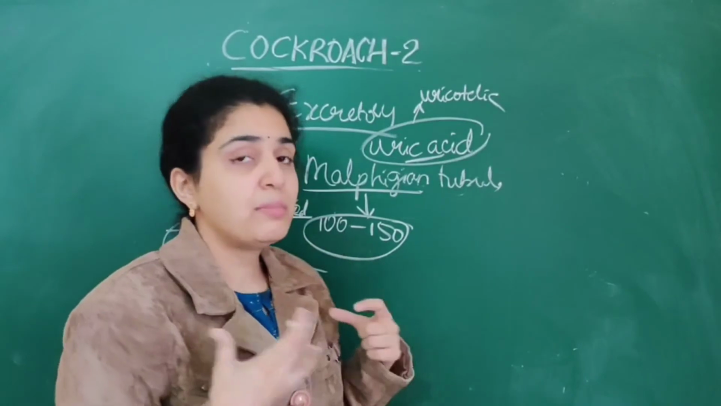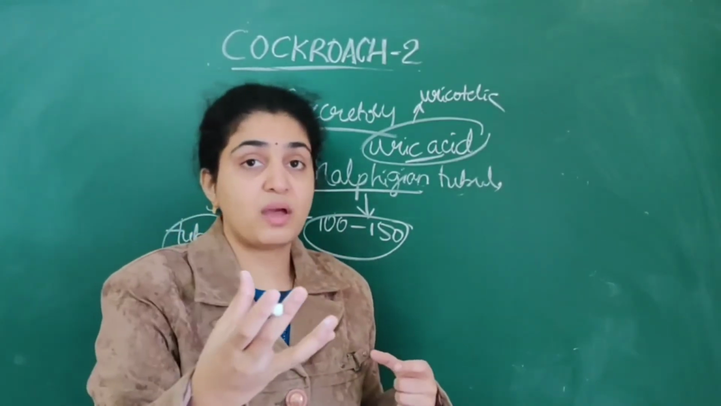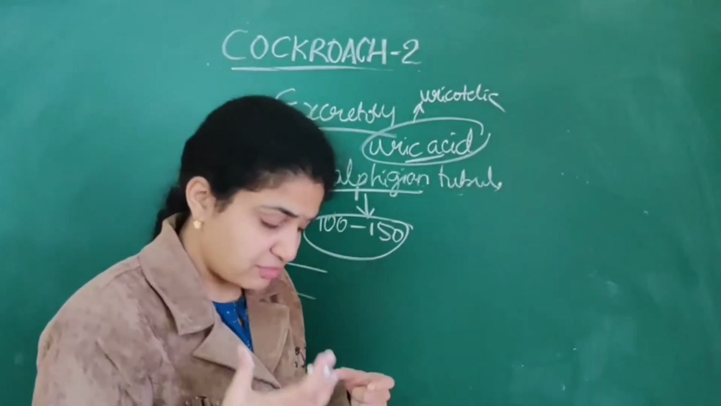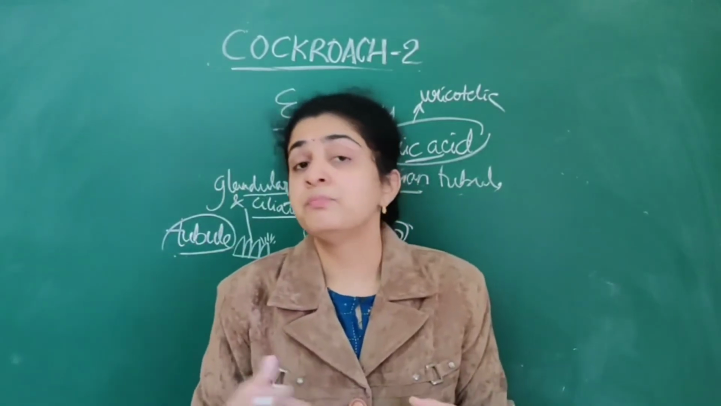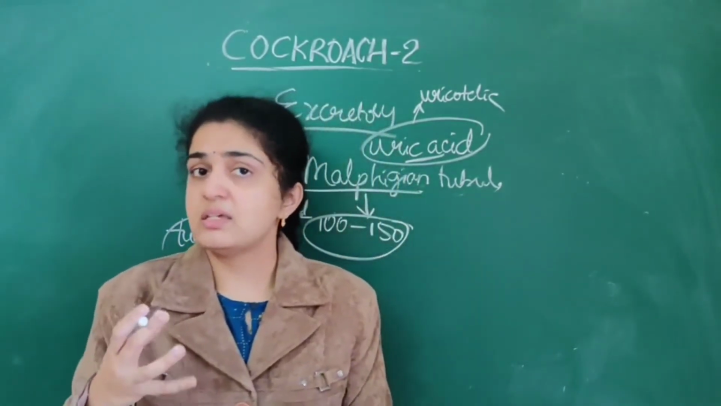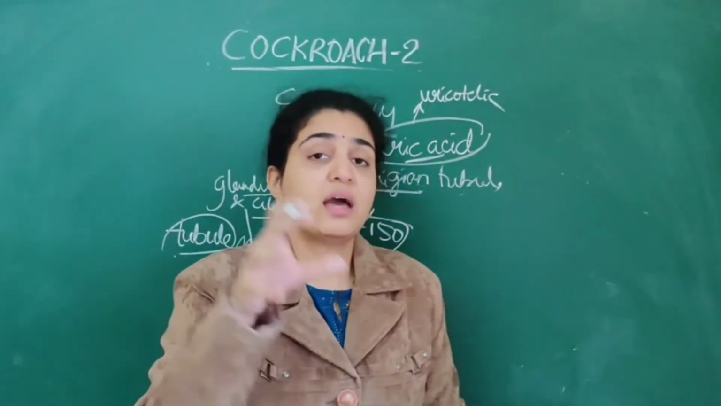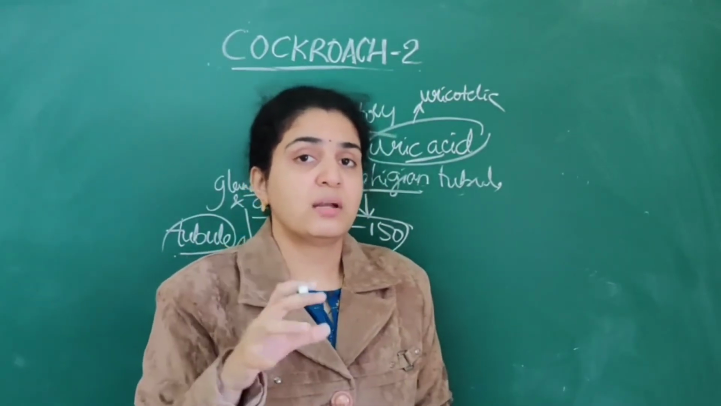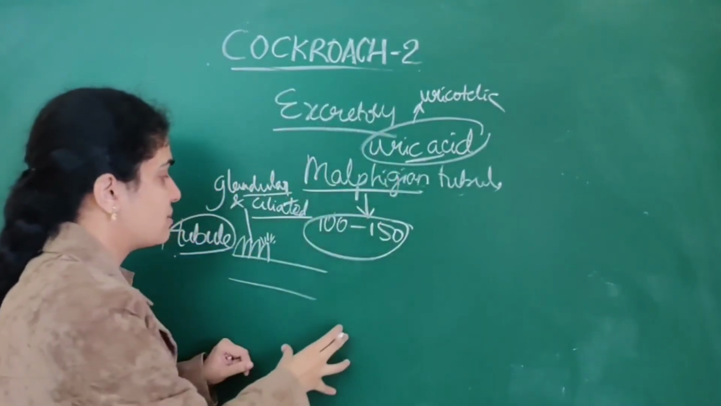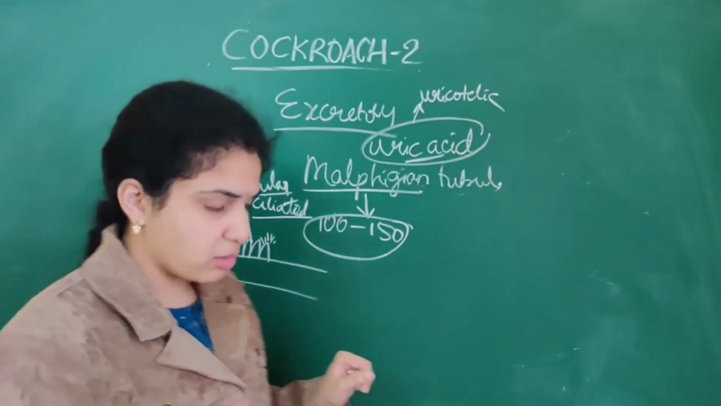Next, how many Malpighian tubules are present? That is very important. About 100 to 150 Malpighian tubules are present. When it comes to the hepatic caeca, there are only about 6 to 8, and they are blind tubules that play a very important role. So this is about the excretory system of the cockroach.